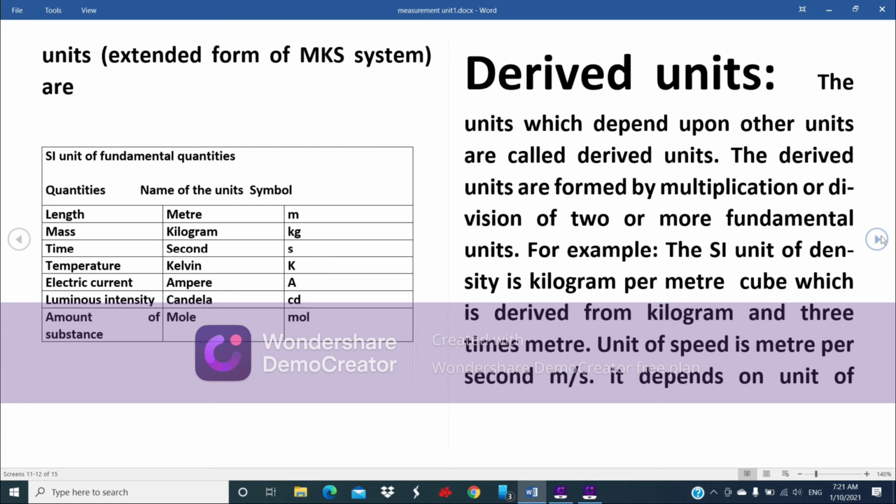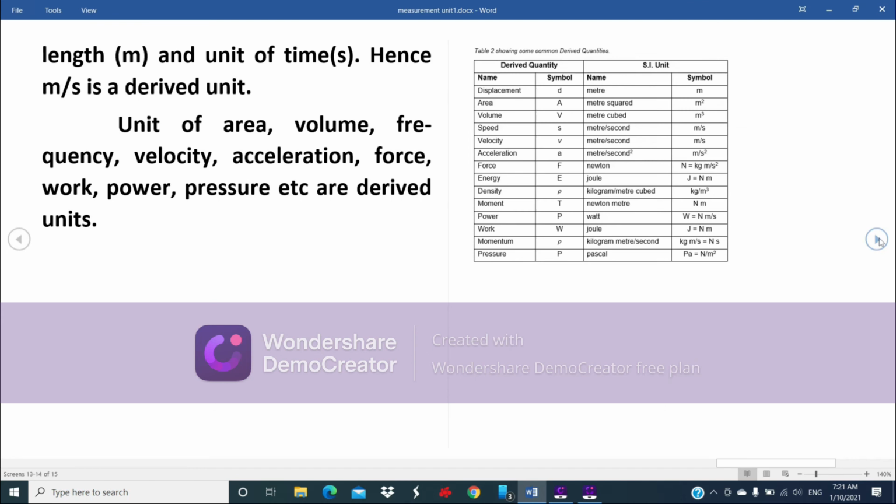Number two, derived units. The units which depend upon other units are called derived units. The derived units are formed by multiplication or division of two or more fundamental units. For example, the unit of density is kilogram per meter cube, which is derived from kilogram and 3 times meter. Unit of speed is meter per second. It depends on unit of length, m is meter, and unit of time, second, s. Hence, meter per second is a derived unit. Unit of area, volume, frequency, velocity, acceleration, force, work, power, pressure, etc. are derived units.